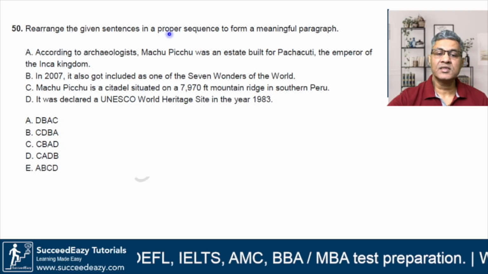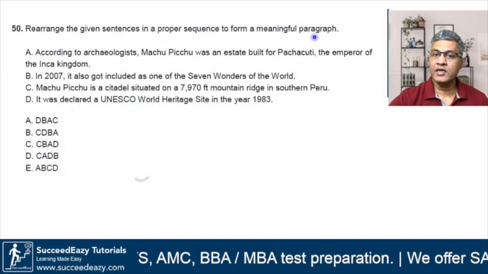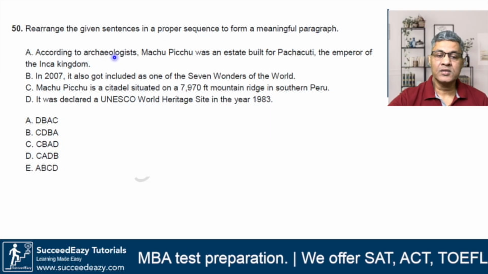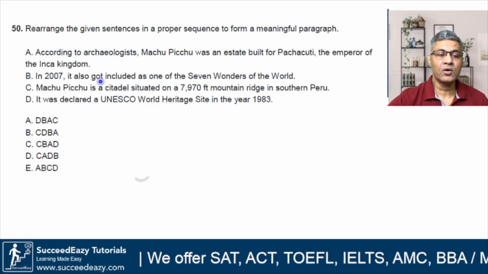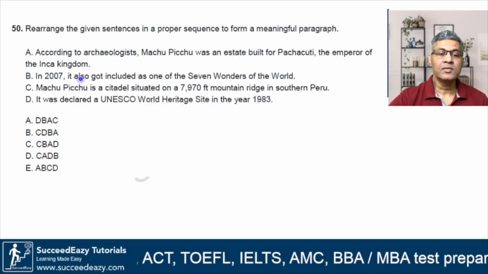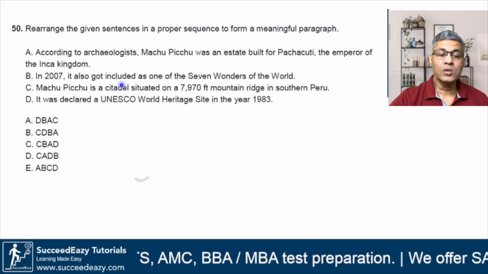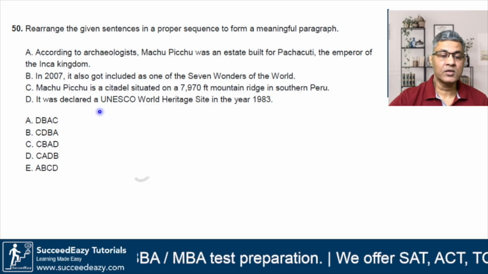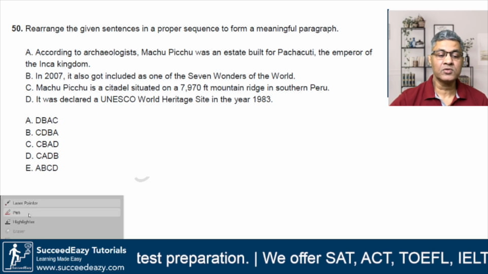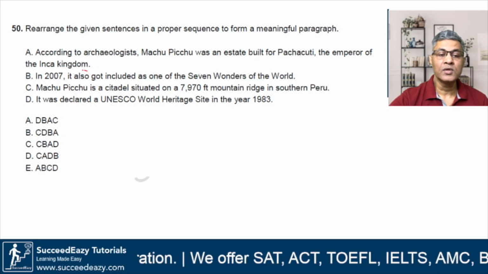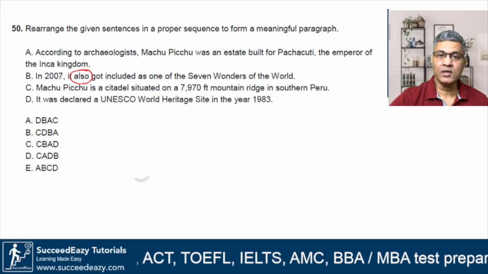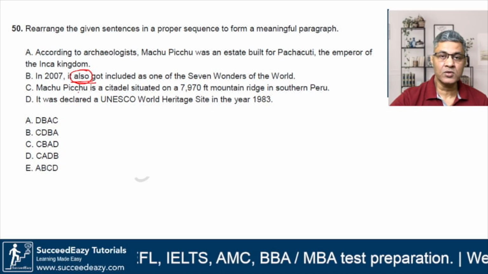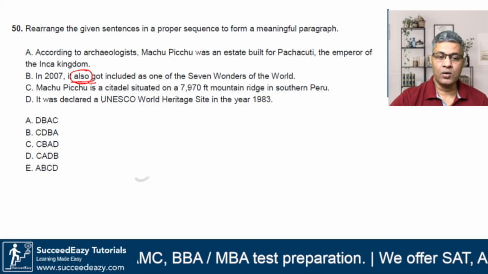Rearrange the given sentences in a proper sequence to form a meaningful paragraph. According to archaeologists, so and so was an estate built for so and so, the emperor of so and so kingdom. Okay. In 2007, it also got included as one of the 7 wonders of the world. So here the focus should be on the word "also". That means this cannot be the starting point. It is additional information, so it will follow a particular sentence or option.